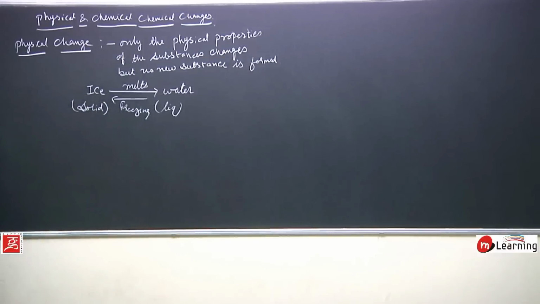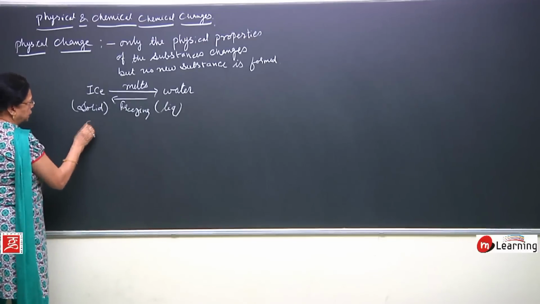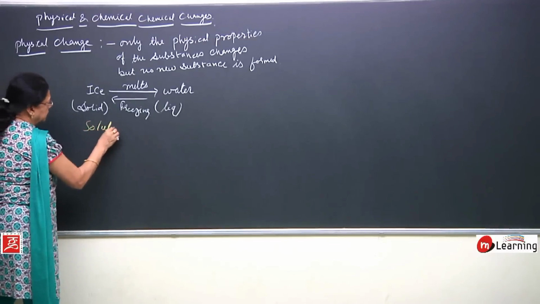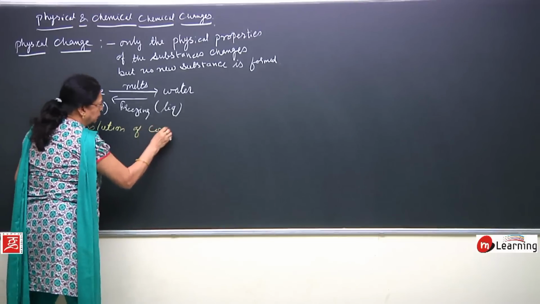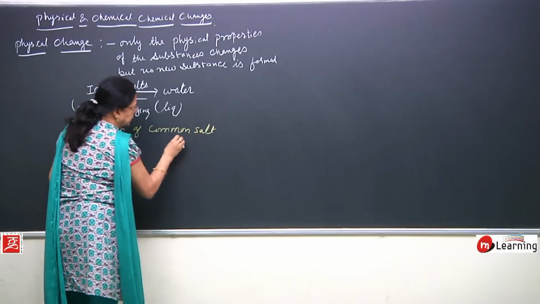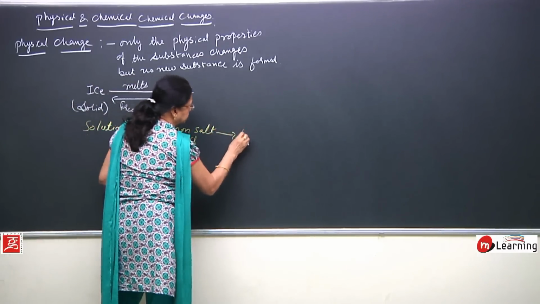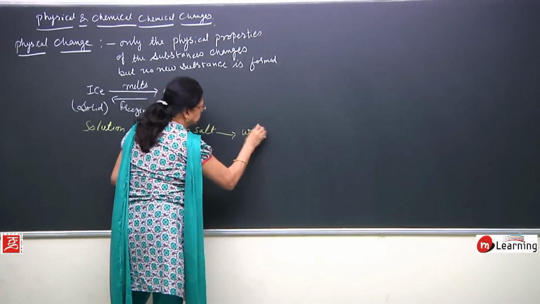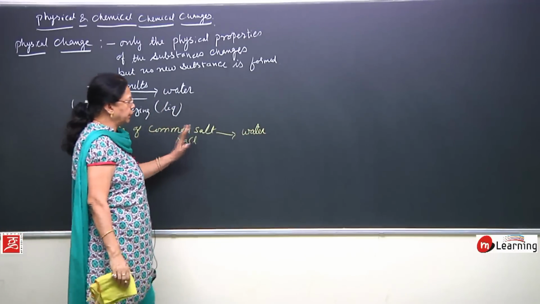Now, so many examples are there. Another example is a solution of common salt, that is NaCl, in water. What happens when you dissolve common salt in water?